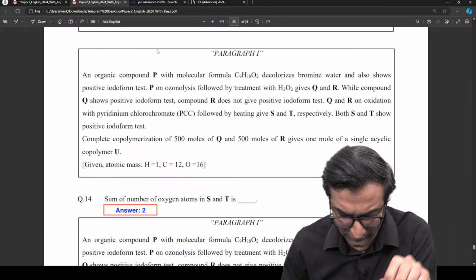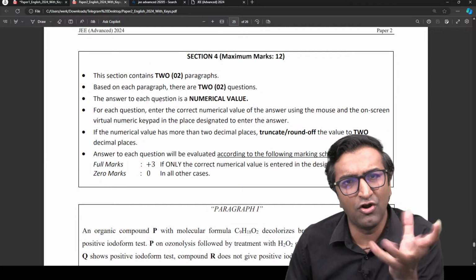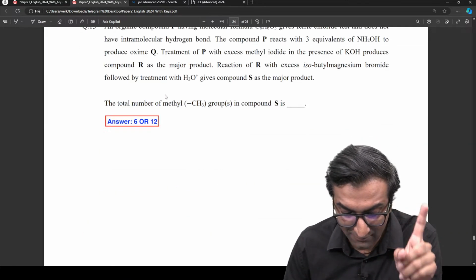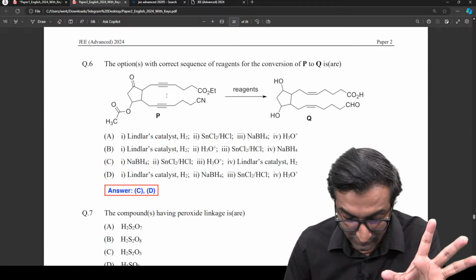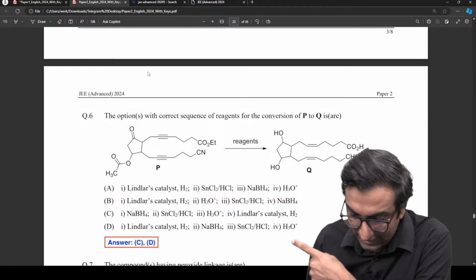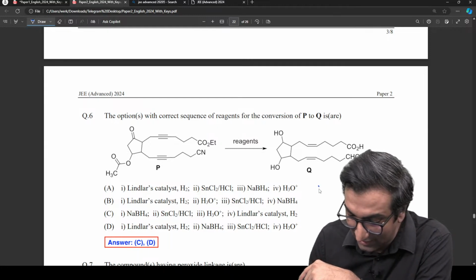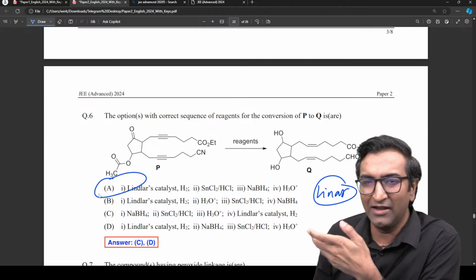Like this one right here. No, this one was straightforward. हाँ, ये वाला ना. Yeah. So mostly the controversy, quote unquote, was in questions that had more than one answer and जहाँ पे numbers थे, okay, more than one answer, numbers. So more than one answer वाला देखो, ये वाला भी C और D था. This is the one there. Linar was the first guy to say कि यार देखो इस coaching institute ने A भी दिया है. तो मैंने बोला ठीक है, let me see and get back to you.